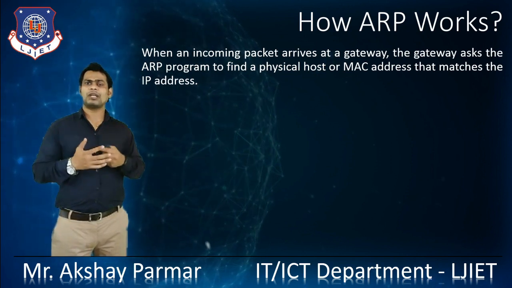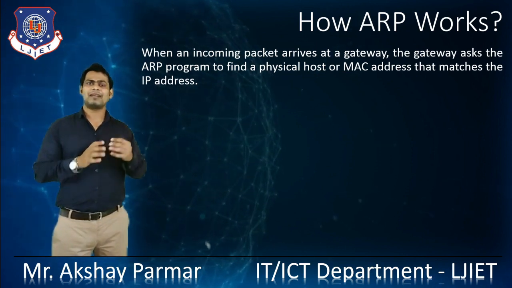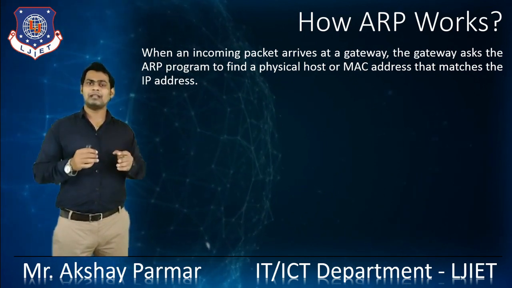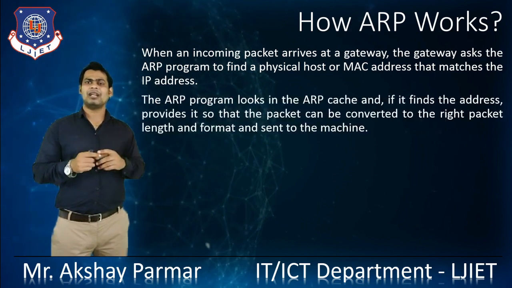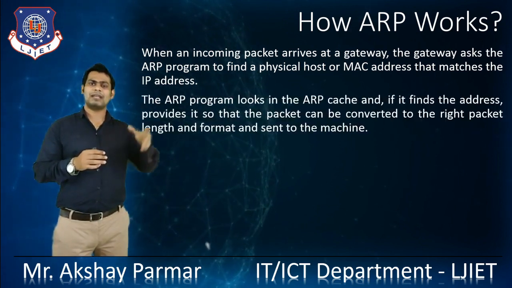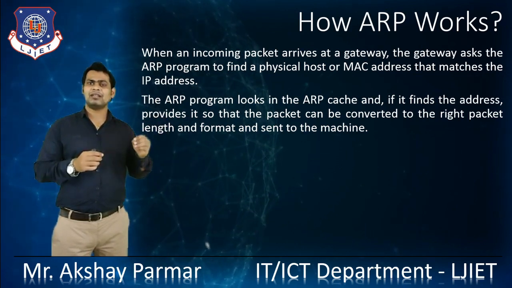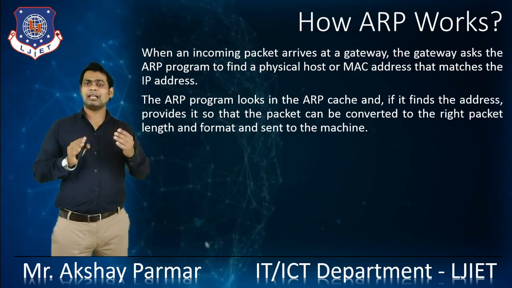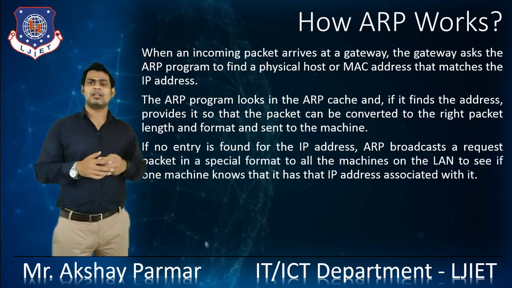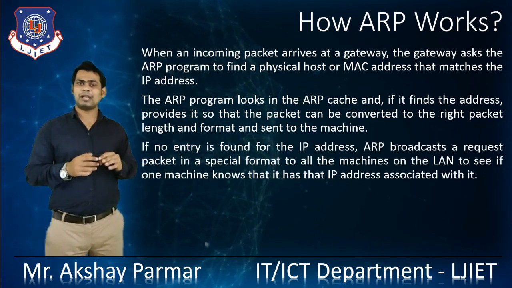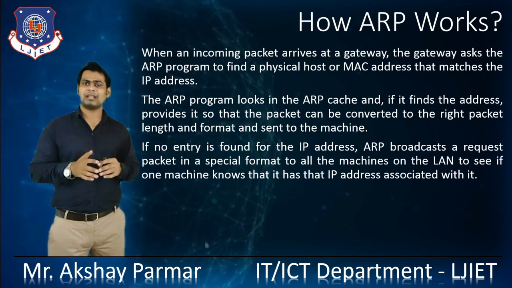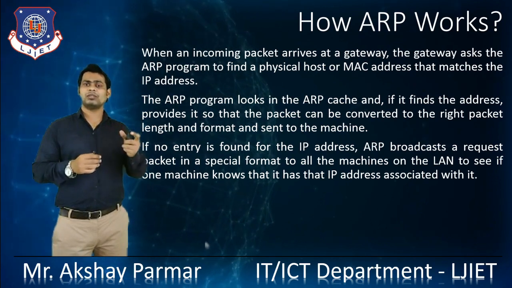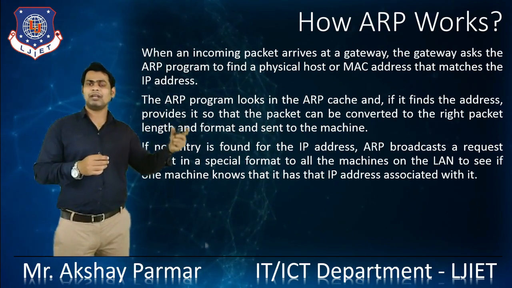So how is the ARP working? When an incoming packet arrives at the gateway, it asks the ARP program to find the physical host or MAC address that matches the IP address. The ARP program looks in the ARP cache, and if it finds the address, it provides it so that the packet can be converted to the right packet length and format and sent to the machine. If no entry is found for the IP address, the ARP broadcasts a request packet in a special format to all the machines on the LAN to see if one machine has that IP address associated with it.